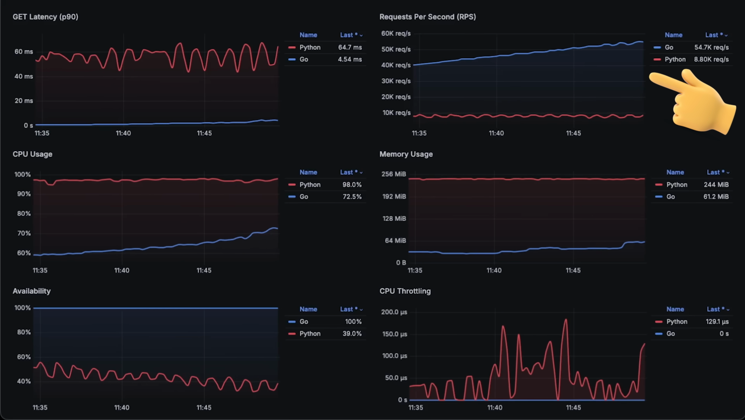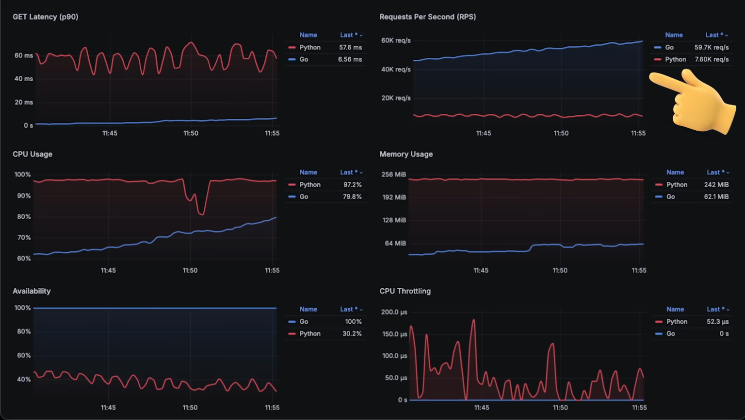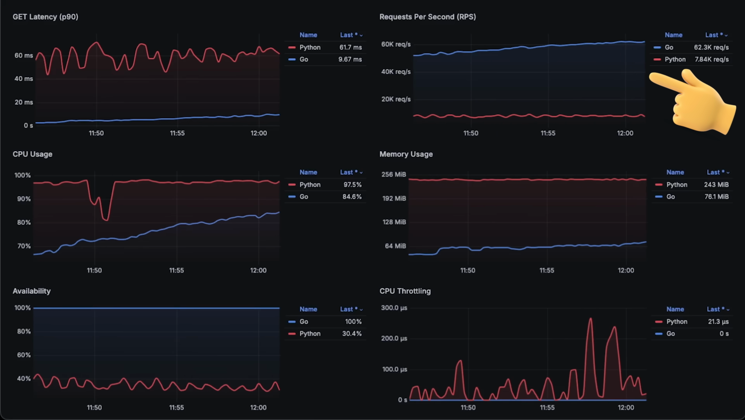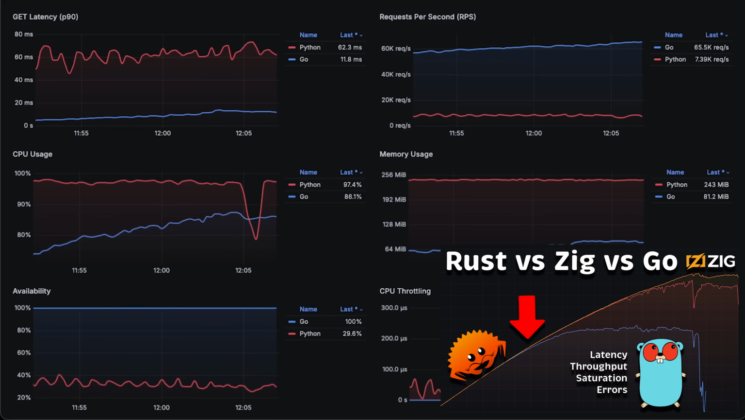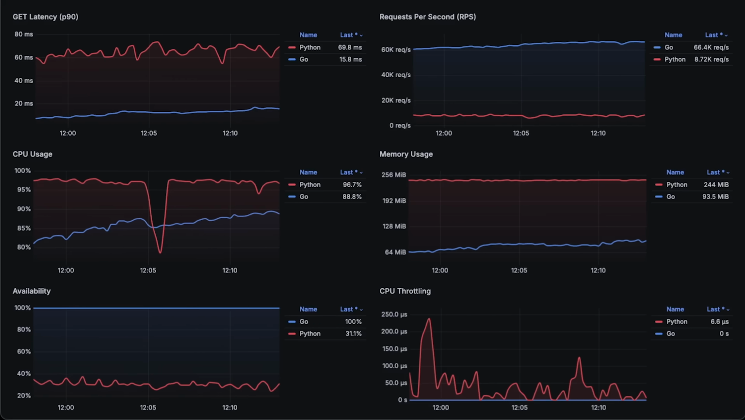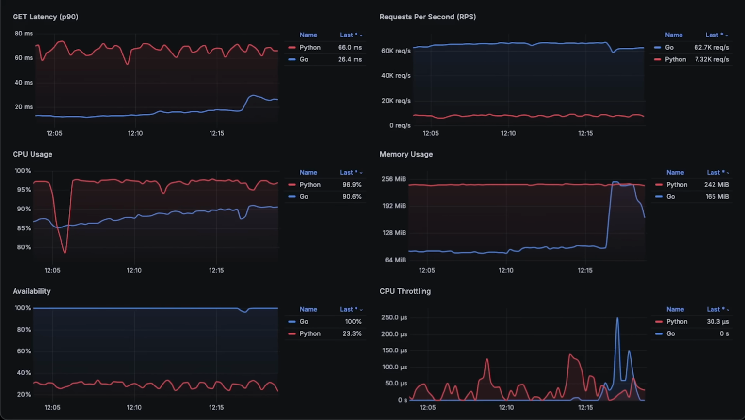Go, as always, was able to reach somewhere in 60 to 65,000 requests per second range. It's very decent performance, not the best. Some languages like Rust and Zig can actually reach 100,000 requests per second in the first simple test. But anyway, Go seems more efficient than FastAPI in this test by far.